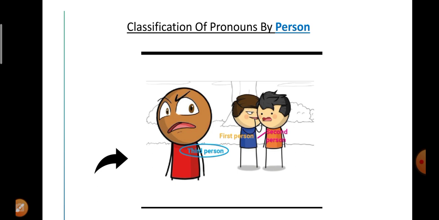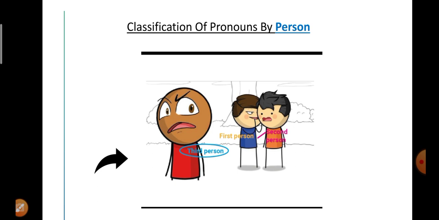So the first person is the person wearing blue, and the second person is the person he is addressing. Whereas the third person, the person wearing red, is the person about whom they both are talking. That is why he is the third person here.